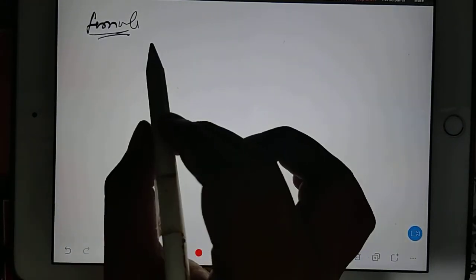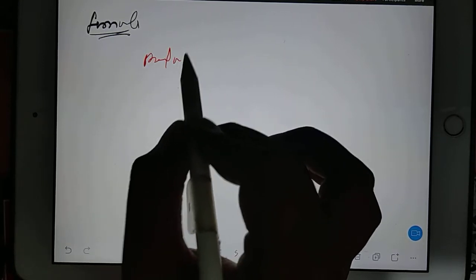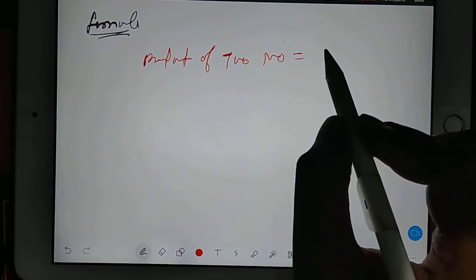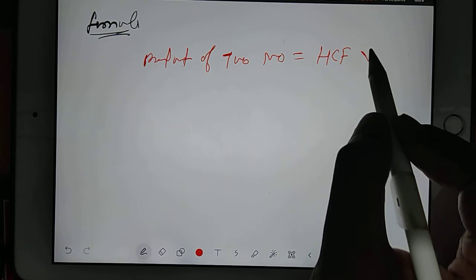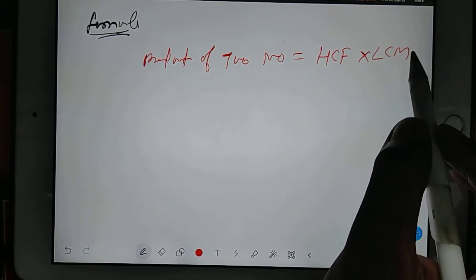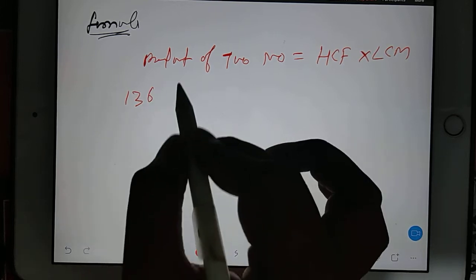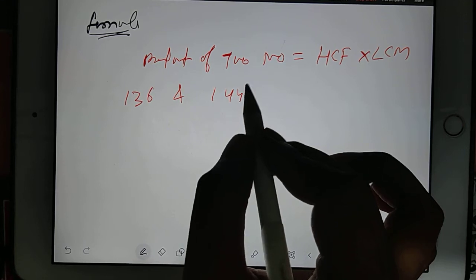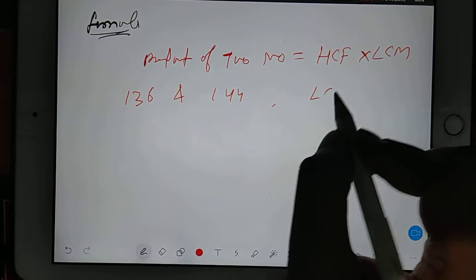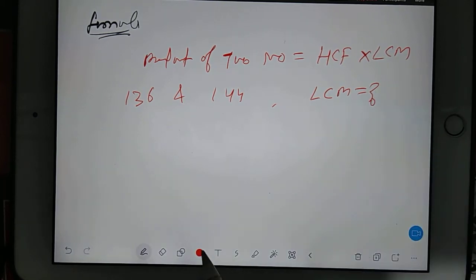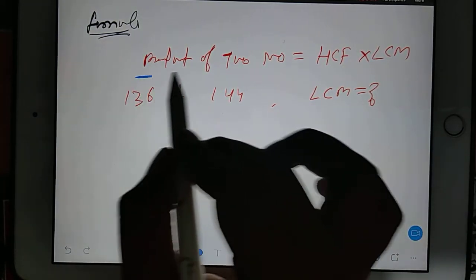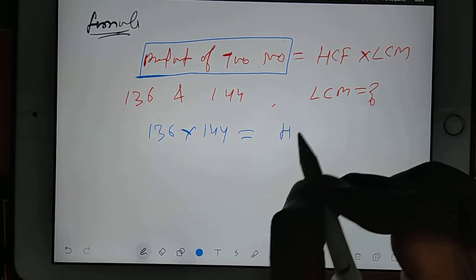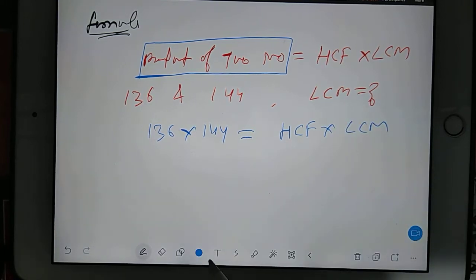In this formula, the product of two numbers is equal to the HCF of those two numbers into the LCM of those two numbers. Suppose I am giving two numbers 136 and 144, and we have to find out LCM. So how can you calculate LCM? The best part is the product of two numbers. It means 136 into 144 is nothing but HCF into LCM of these two numbers.